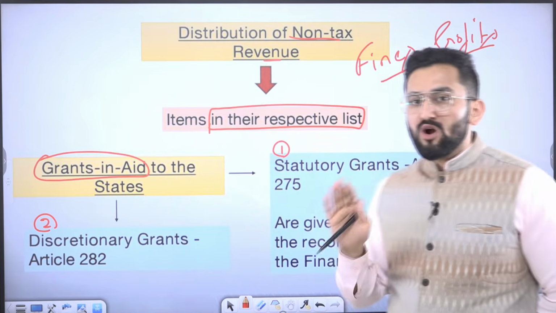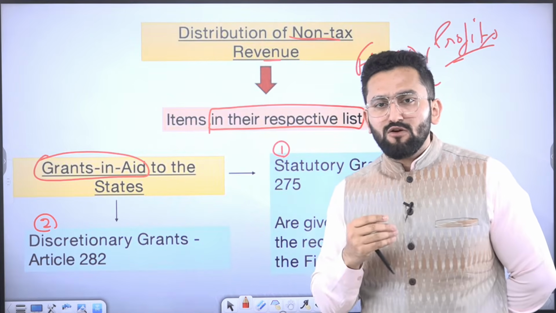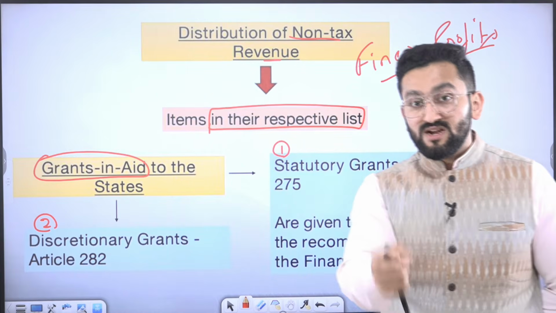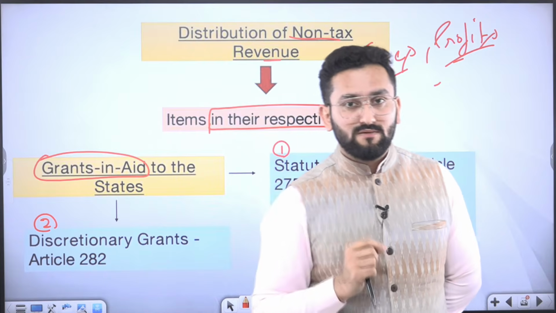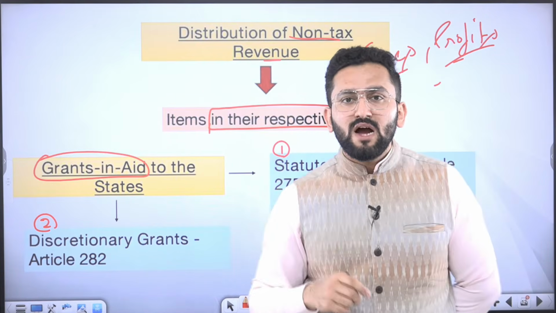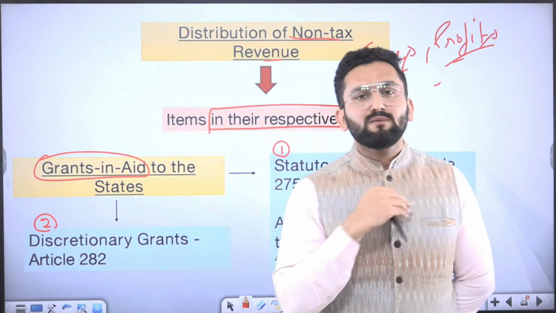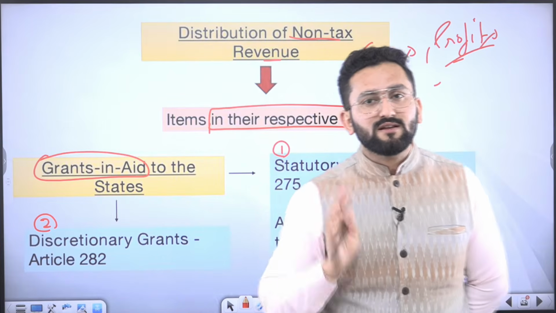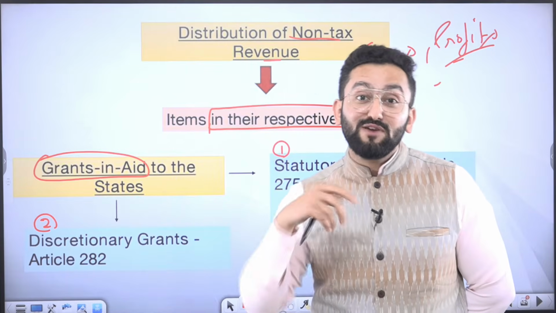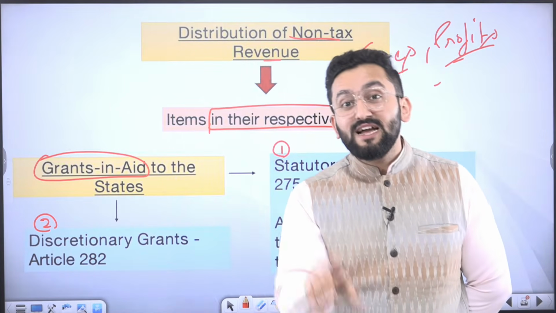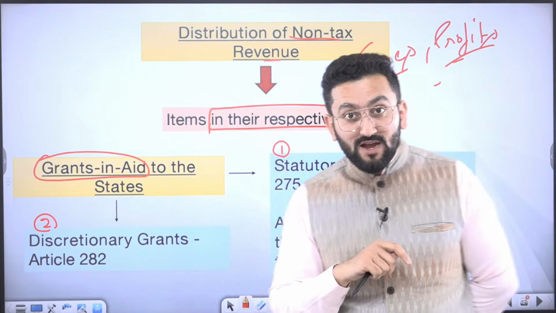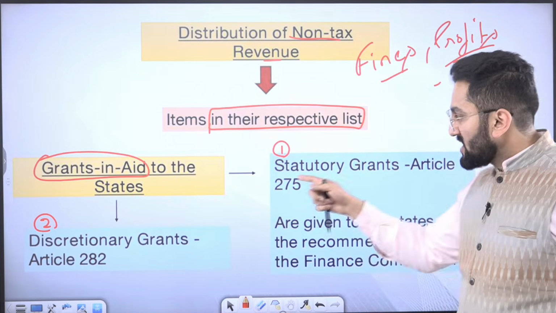Now coming to grants-in-aid. What is the meaning of grant? And is it different from a loan? Yes. When a loan is given, it is expected that you are going to pay me back under certain conditions, maybe with interest. But with grants, I have given you this amount and I don't want it back. Just take it. Why am I giving you the grant? Not to chill. I am giving you this grant so that it can be spent in a specific area, for example, for development purposes. So there are two kinds of grants. One is statutory grants.